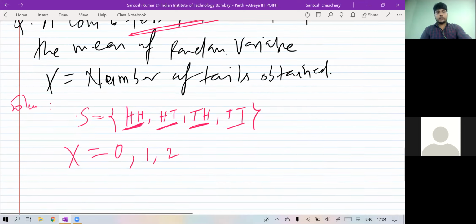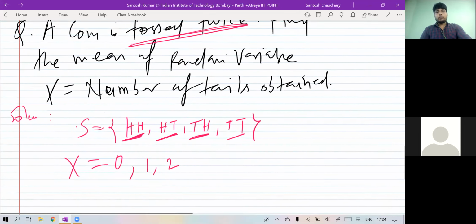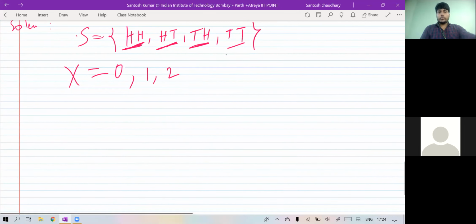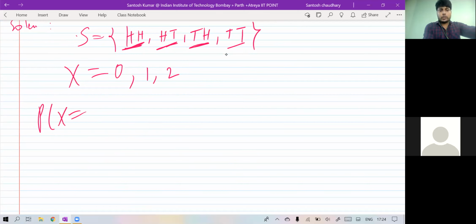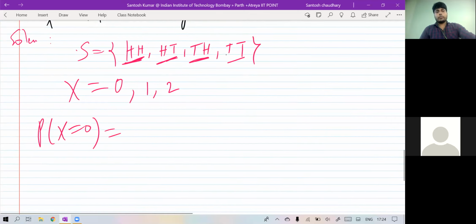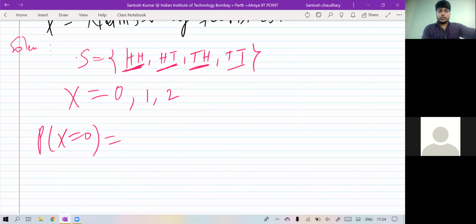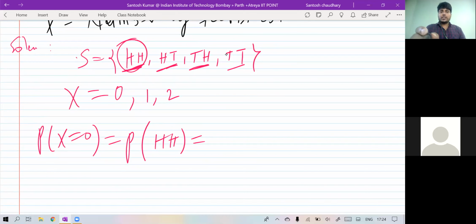Okay, so they want you to find the mean. First you find the probability at 0. What is the probability X is equal to 0? When X is 0, it corresponds to HH. So what is the probability of getting HH? It's one outcome out of 4.